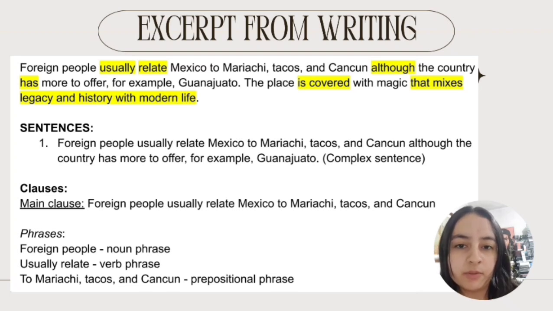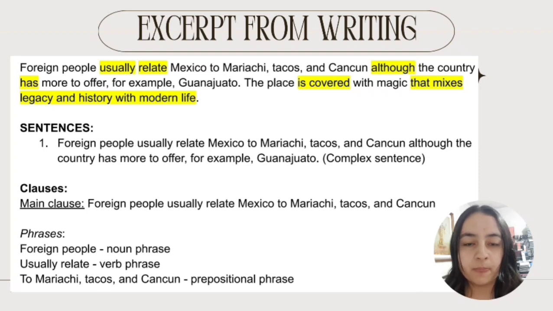"Relate" is the verb. "Mexico" is a noun, a proper noun. And then we have "to," which is a preposition. Then "mariachi" is a noun, again a proper noun. "Tacos," a common noun. "And" is a conjunction. And "Cancun" is also a proper noun.